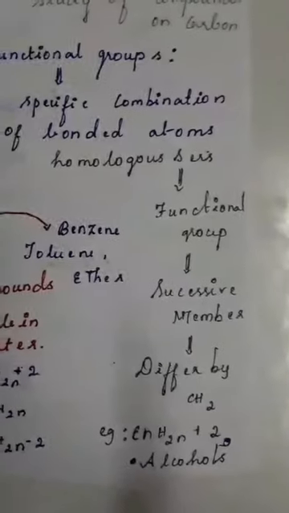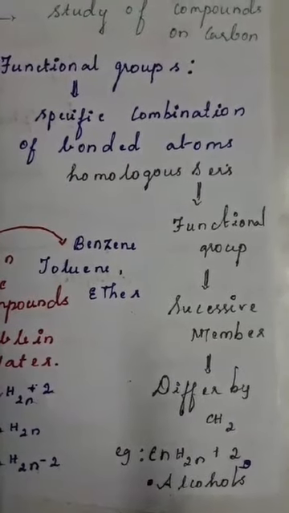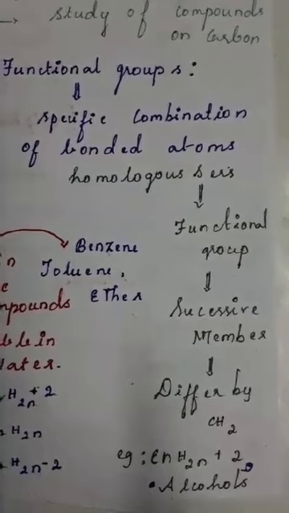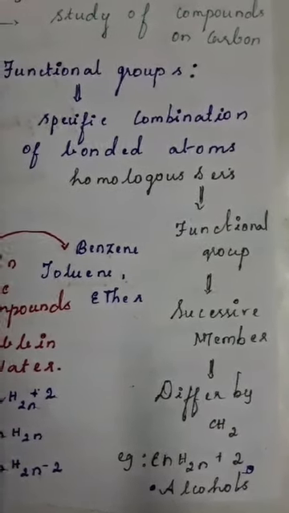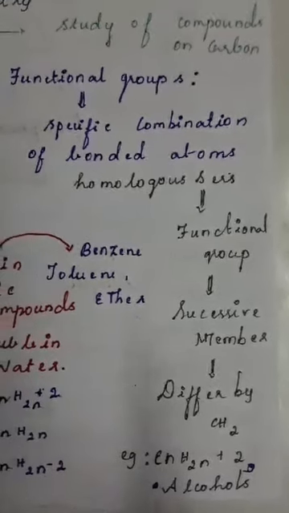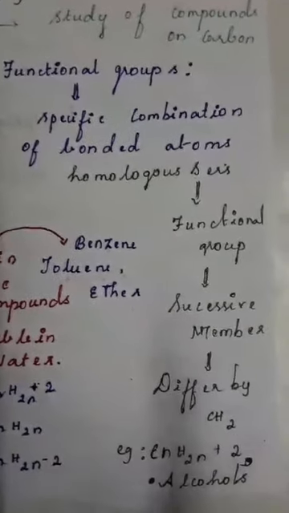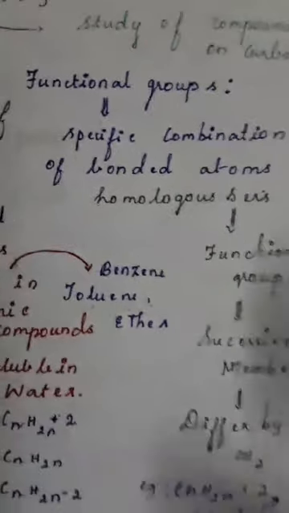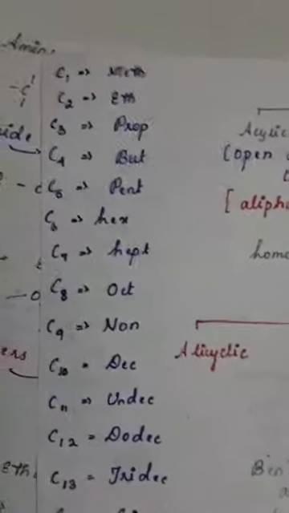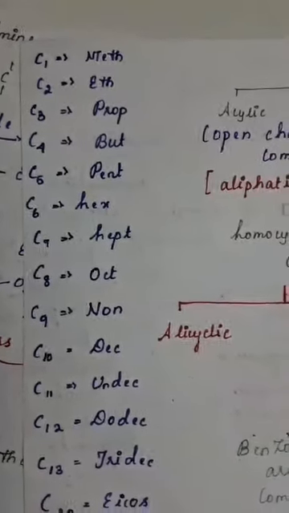And what is meant by homologous series? It is a series of compounds with the same functional group in which successive members differ by a CH2 group. The preceding member differs by CH2. Examples are alcohols and alkanes, CnH2n plus 2. These are the number of carbons, guys.